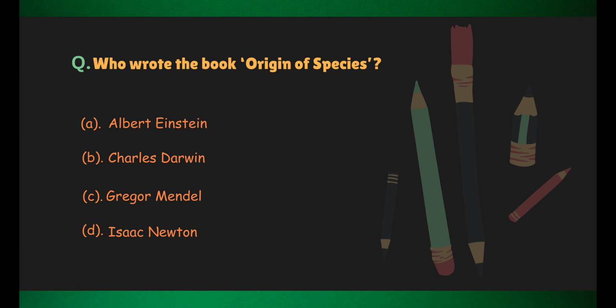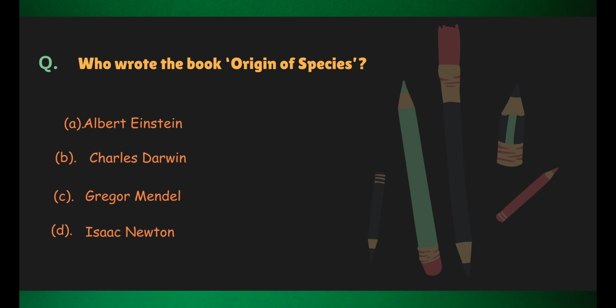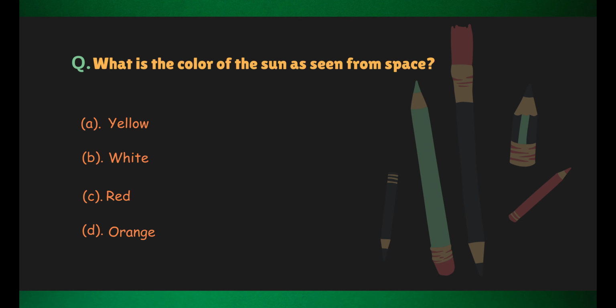Who wrote the book Origin of Species? Correct answer, Charles Darwin. What is the color of the sun as seen from space? Correct answer, white.